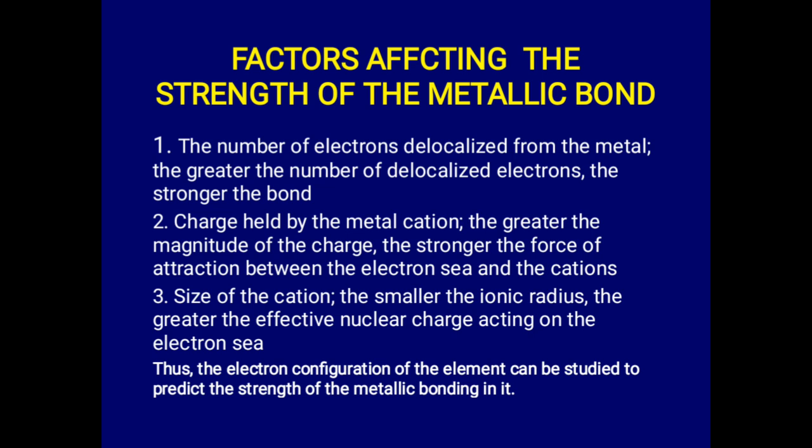Okay, so let's look at the factors that affect the strength of a metallic bond, and these factors determine some of the key properties we see in metals. One of the factors that affect the strength of a metallic bond is the number of delocalized electrons from the metal. The greater the number of delocalized electrons, the stronger the bond.